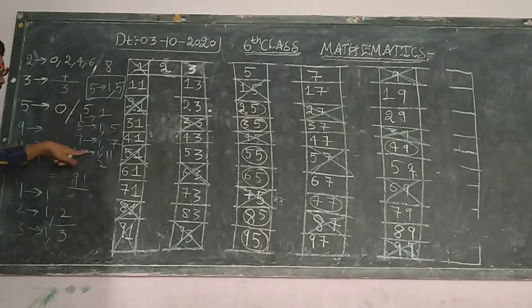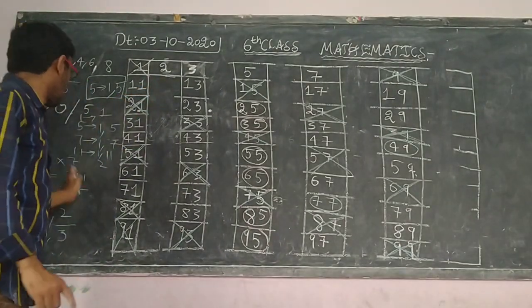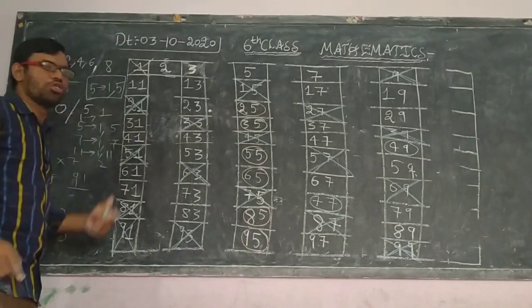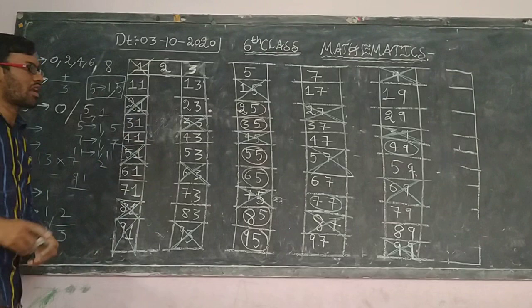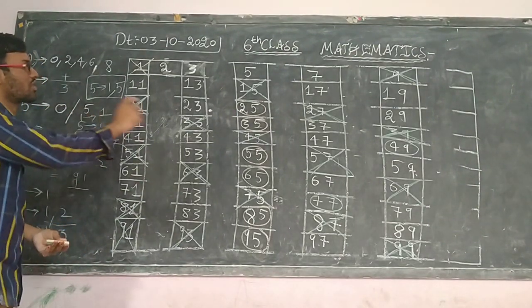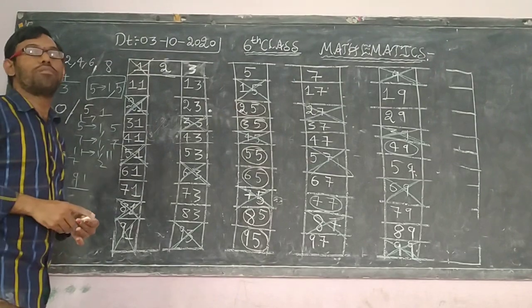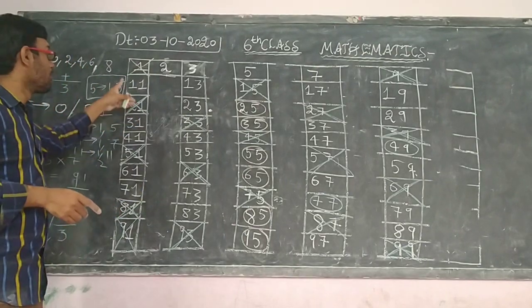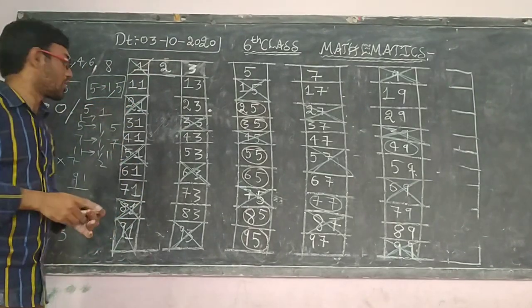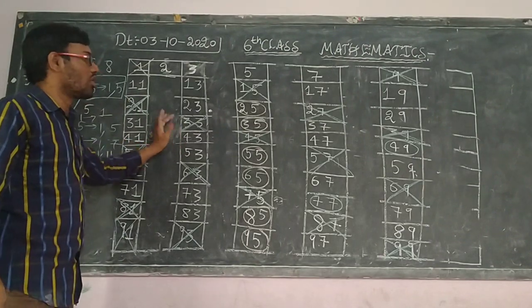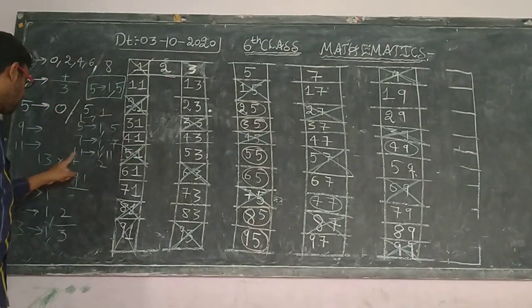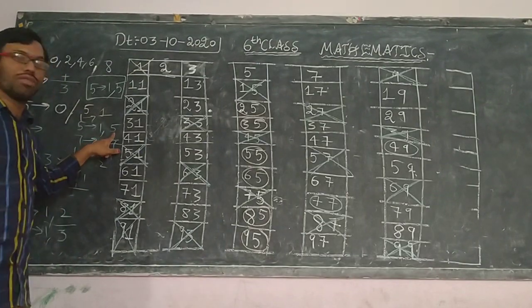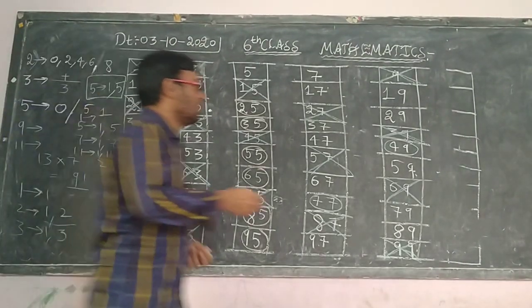But 5, 7, 11, these are having 1 as one factor and the number itself as another factor. So like this you are supposed to identify the numbers which are having only two factors. Whatever numbers are having only two factors, those numbers are called prime numbers. What is the meaning of prime? Prime means main numbers. The main numbers which are having 1 as a factor and the number itself as another factor. That means only two factors.